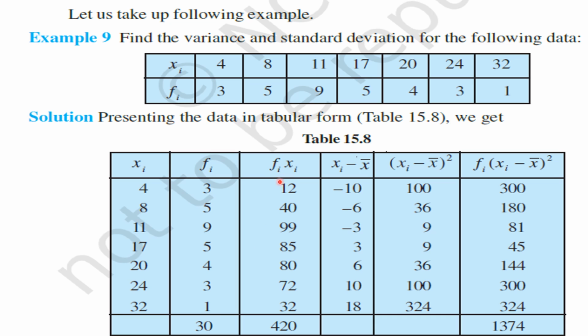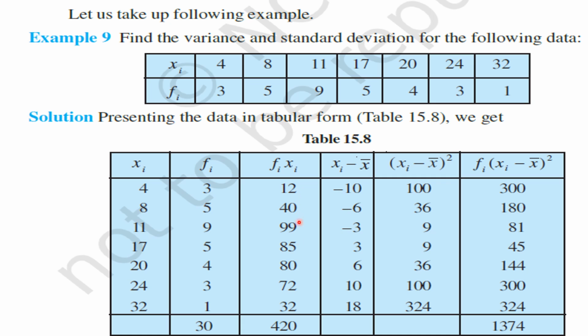So 4 3s are 12, 8 5s are 40, 11 9s are 99, 17 5s are 85, 20 4s are 80, 24 3s are 72, 32 1s are 32. Understood all these values, my children? 1, 2, 3, 4, 5, 6, 7, all 7 values.